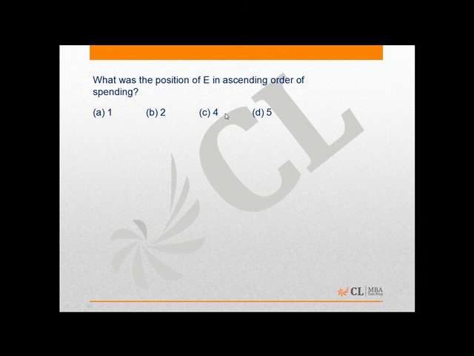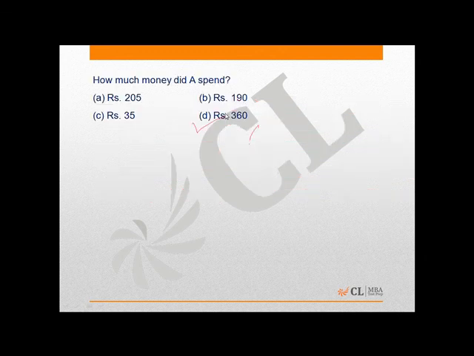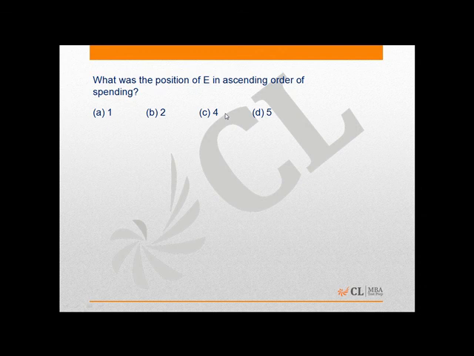What was the position of E in the ascending order of the spending? Ascending order means increasing order. The least amount was spent by D and the second least amount was spent by E, that is 35. So E's position is second. The correct option is option B.